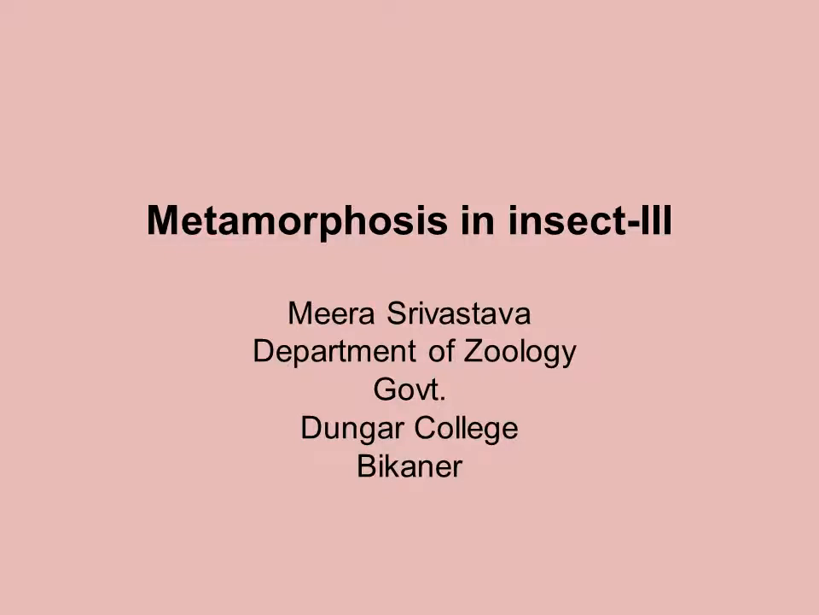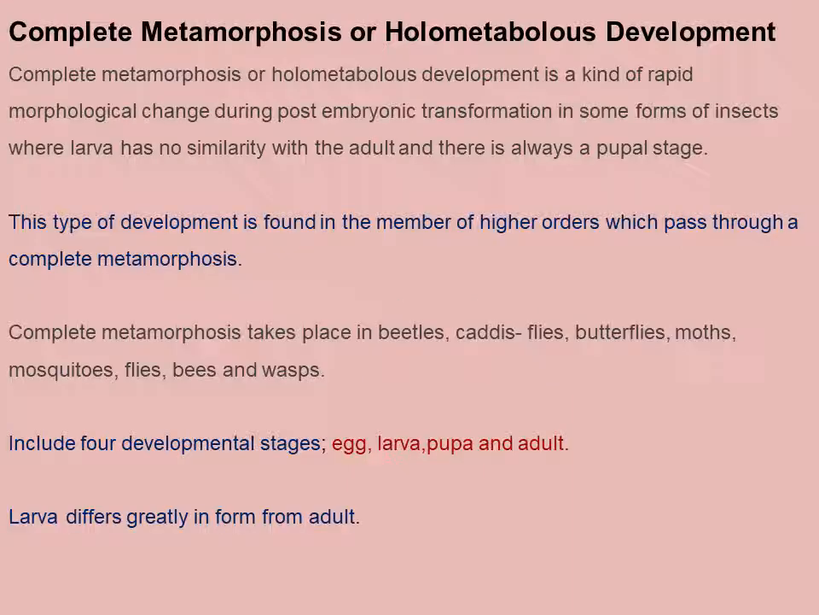So, dear students, moving on further to the metamorphosis in insects, part 3, the major metamorphosis in insects: complete metamorphosis or holometabolous development. Now, when we say holo, that means complete. Hemi means partial. So, holometabolous is complete development, and complete metamorphosis or holometabolous development is a kind of rapid morphological change during post-embryonic transformation in some forms of insects where the larva has no similarity with the adult and